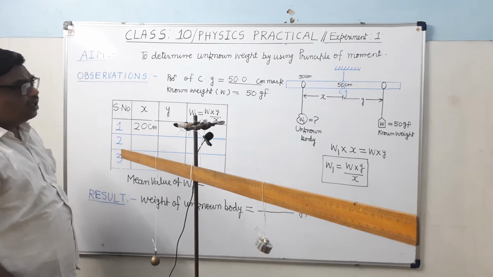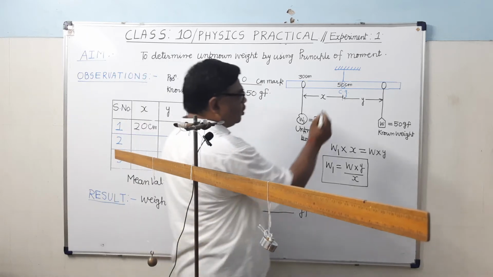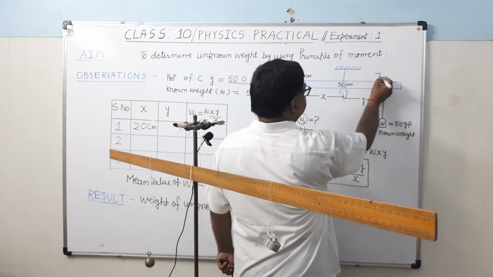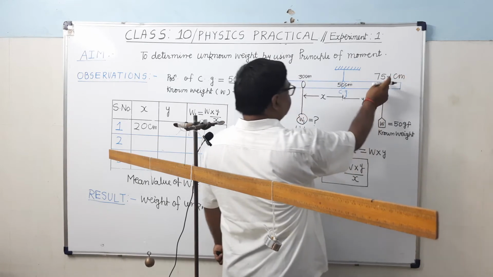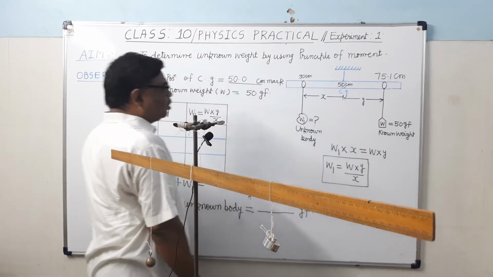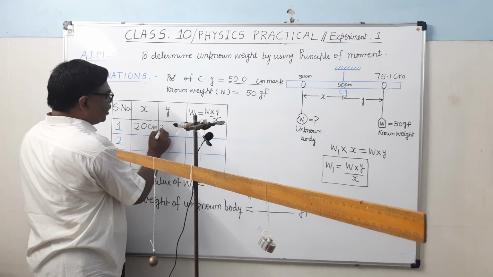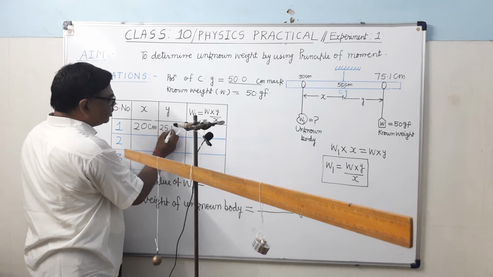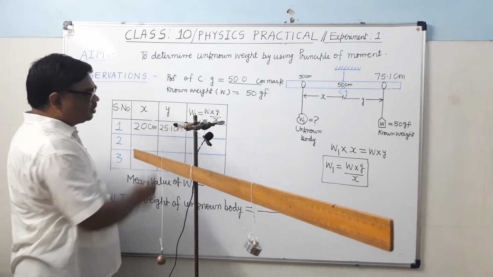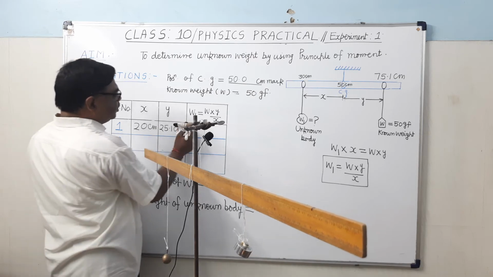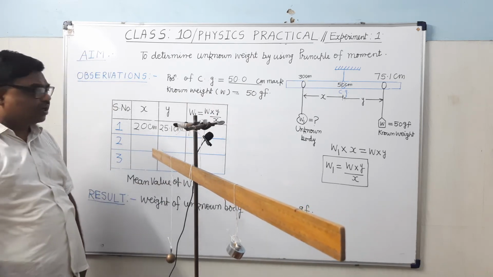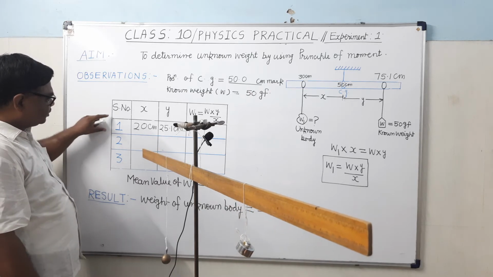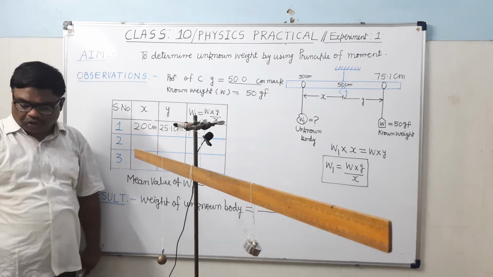Then what is y? Here you have seen that the known weight was at 75.1 centimeter. So this minus 50 will be equal to how much? 25.1 centimeter. Now you substitute the values here. When you substitute, make this column slightly bigger, and its breadth should also be more.